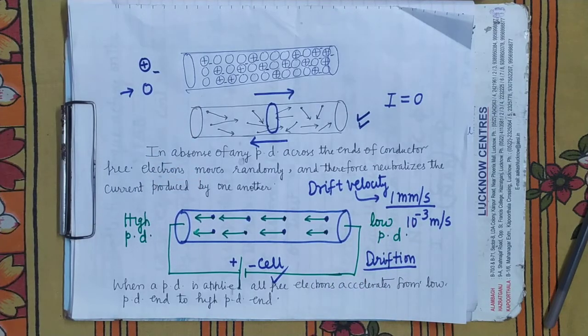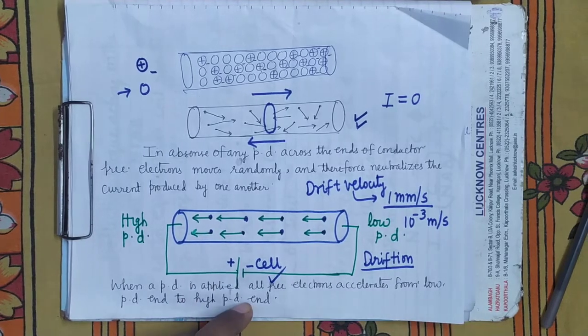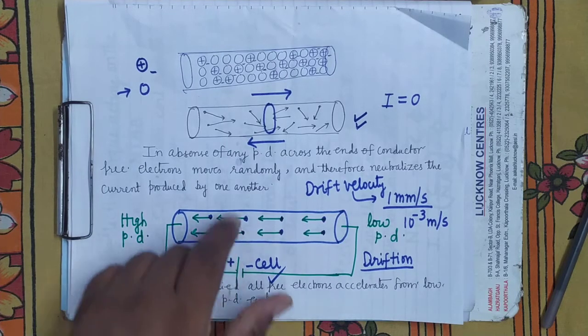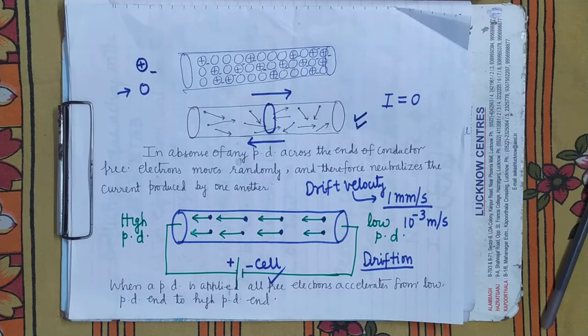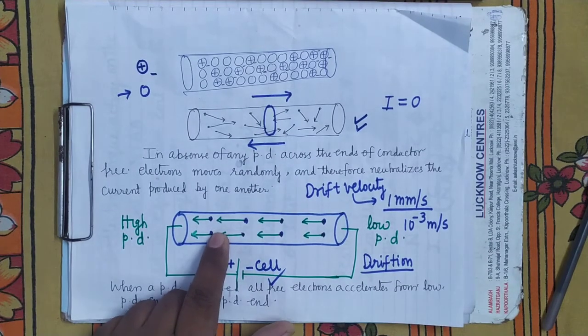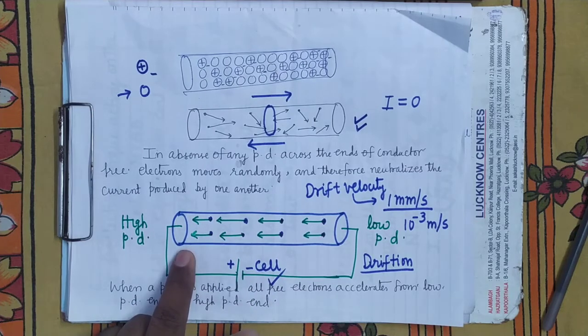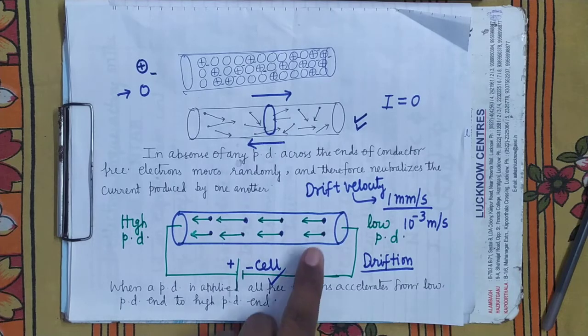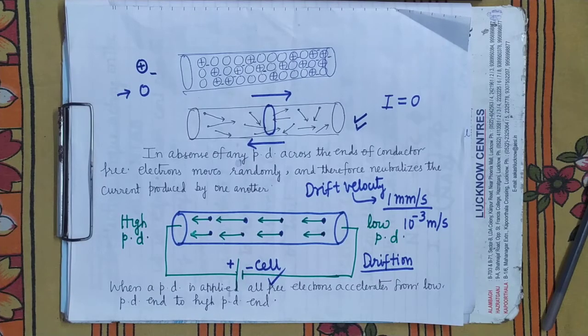So see here, what will be the magnitude of drift velocity? What will be the speed with which they move towards the higher potential end? That will depend upon the number of collisions. More the collisions, more will be the obstruction and smaller will be the speed. Lesser the collisions, there will be less obstruction, so greater will be the speed. It's clear?